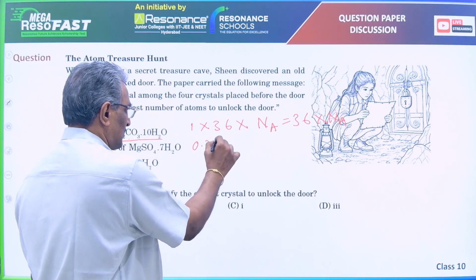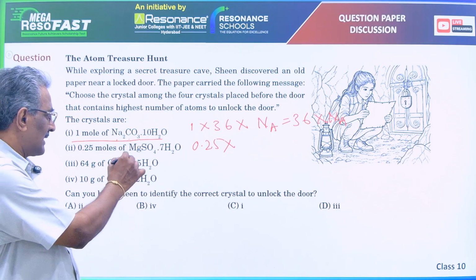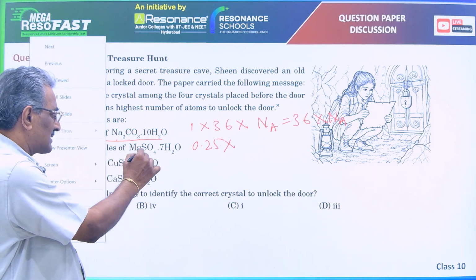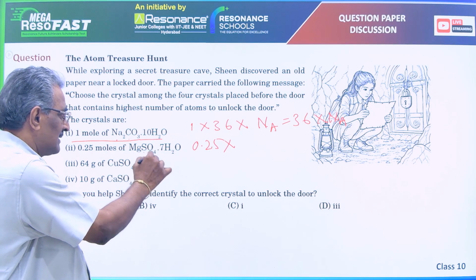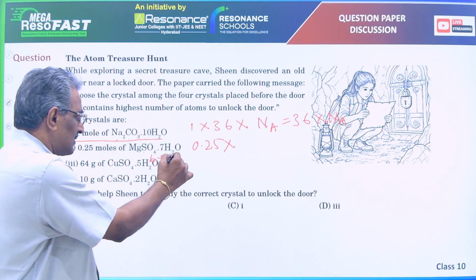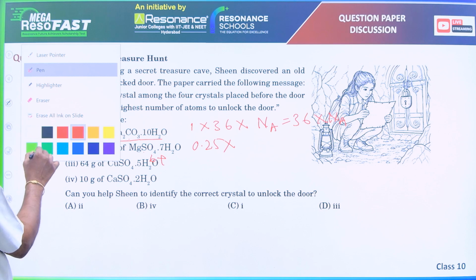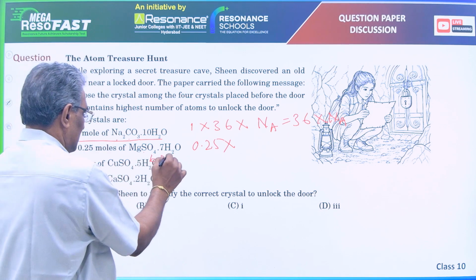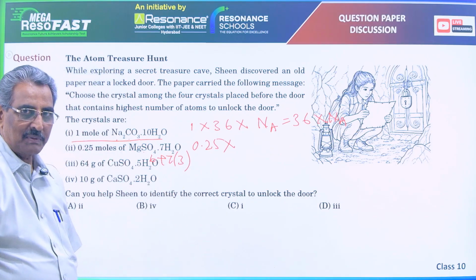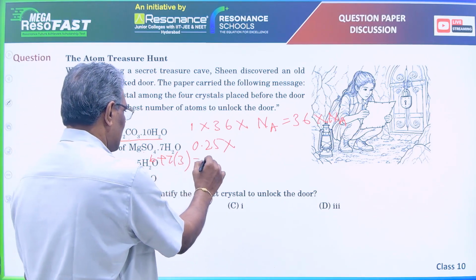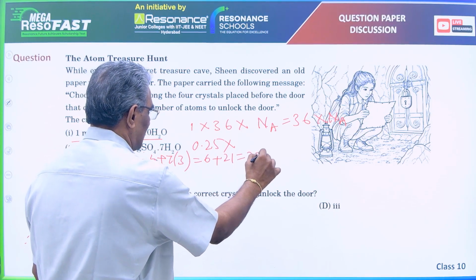Number of moles is 0.25 and number of atoms in one formula unit is, let us see, 1 plus 1, 2, 2 plus 4, 6, 6 plus 7 into 3, that is equal to 6 plus 21, that is 27.